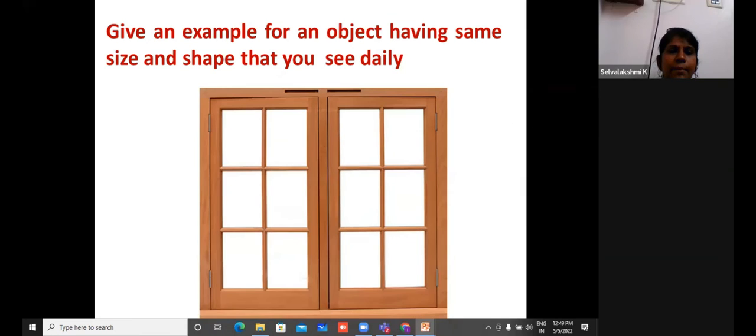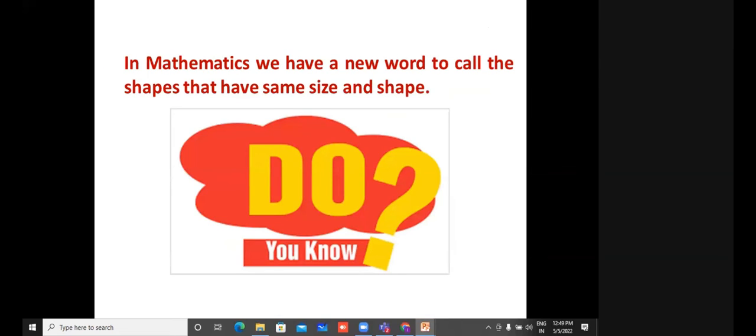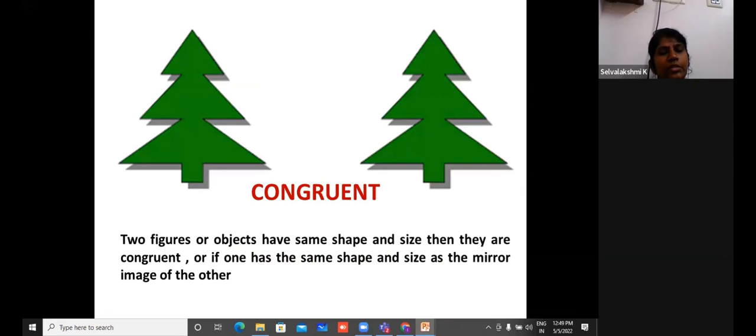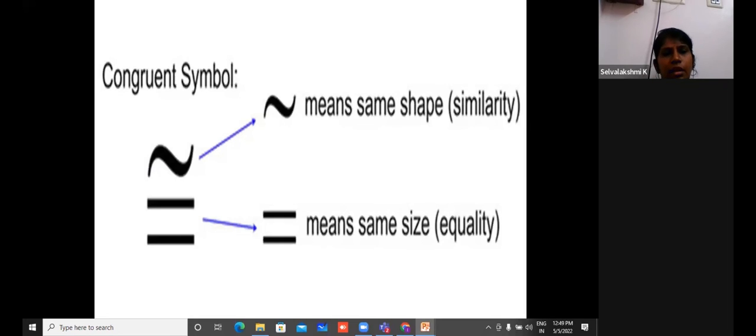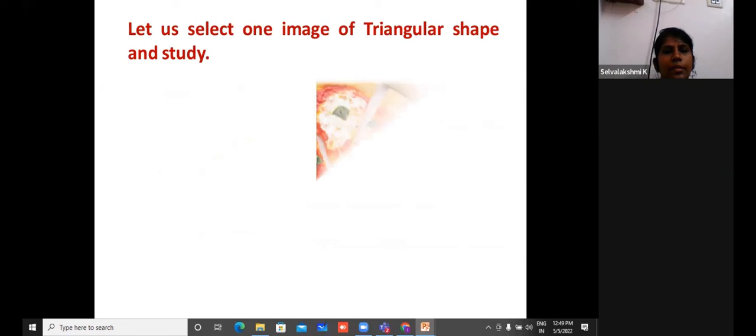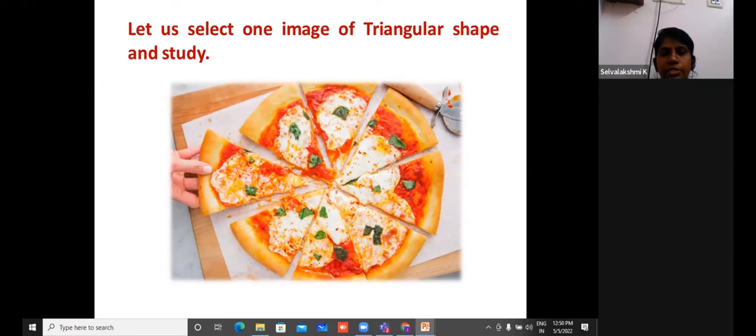So this is an example of things having the same size and shape that you see daily. Now, what is the term for having the same size and shape? That is congruent. So by making them observe and notice, now I introduce the concept of congruency. Then the symbol of congruency, and then an example. So we relate it to an example.